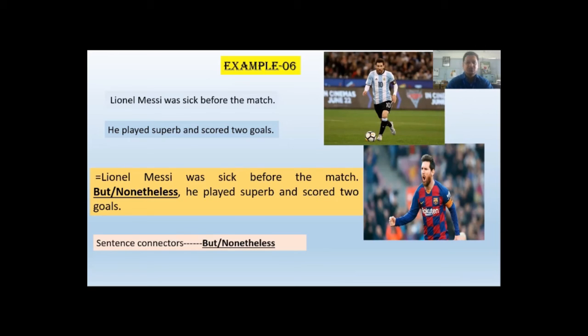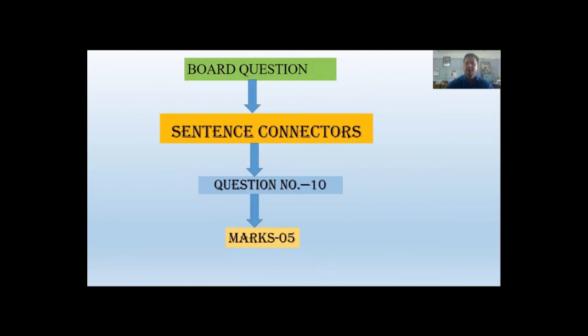Let's move to my next slide, dear students. We have here good question, sentence connectors, question number 10, marks 5. The students, that means in your English second paper good questions, you will find sentence connectors at question number 10, and sentence connectors carries 5 marks for you.